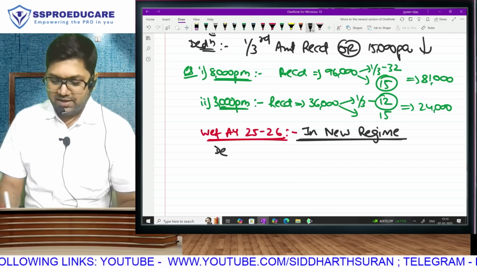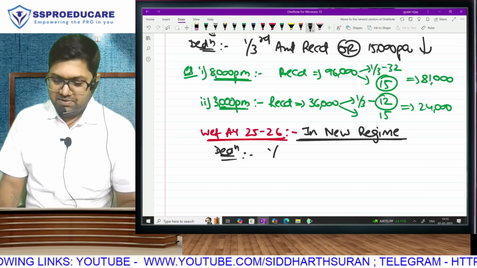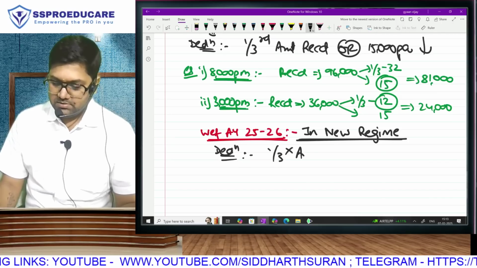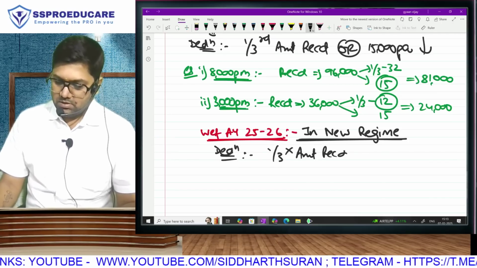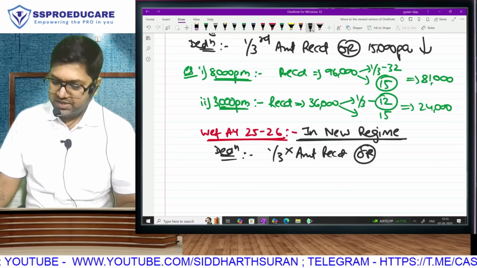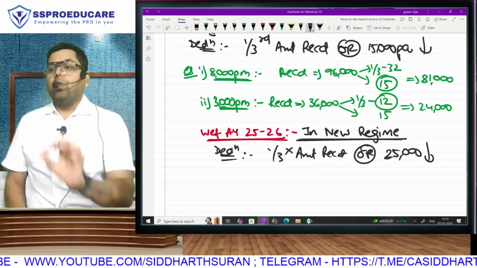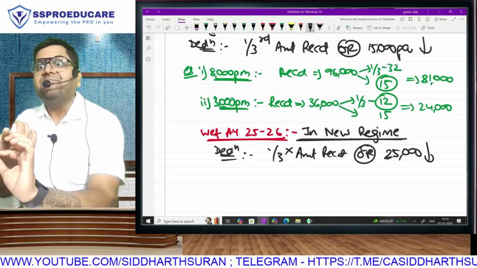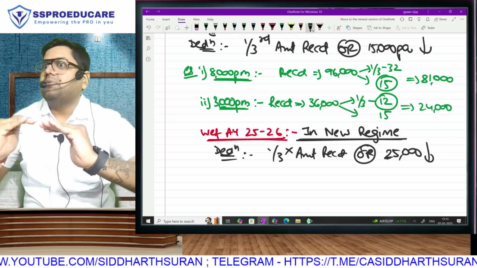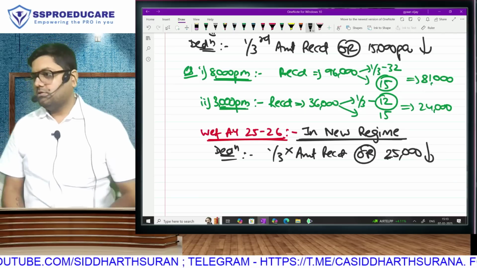The deduction that we are giving you will be 1/3 of your amount received or rupees 25,000, whichever is lower. Or let me speak the amendment in words. The maximum limit in new regime will be now.